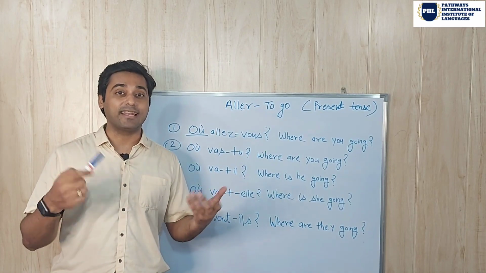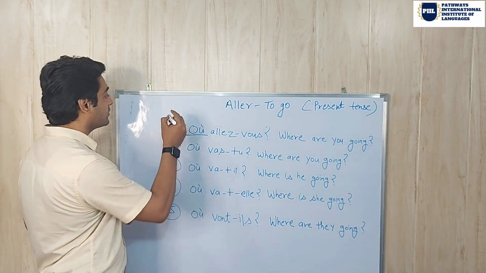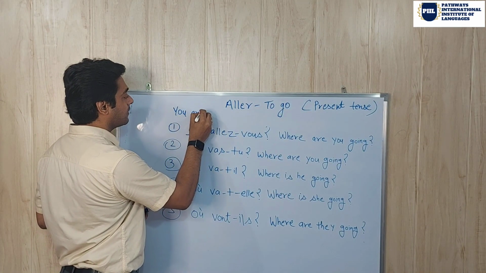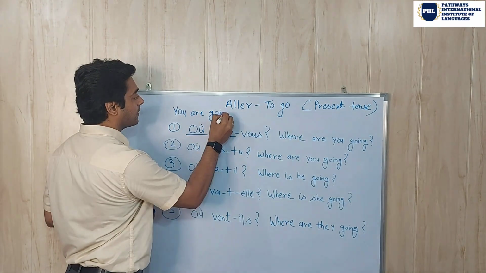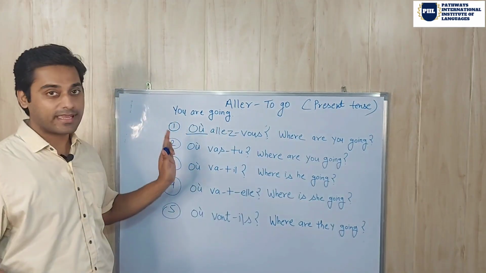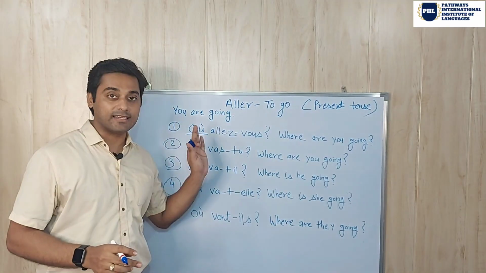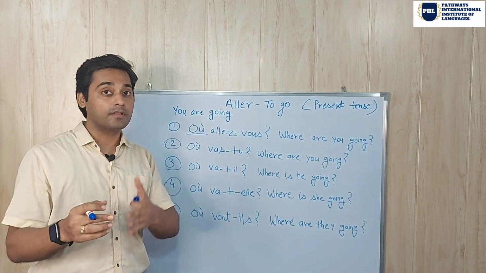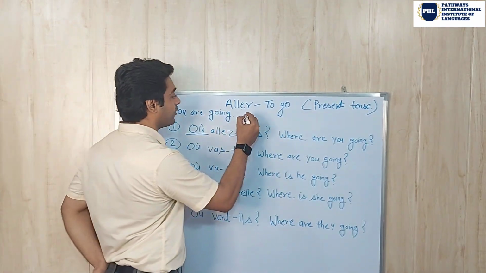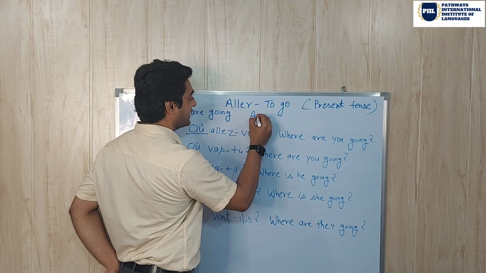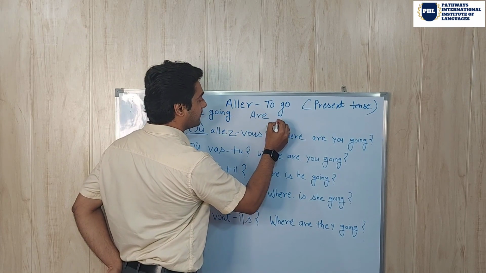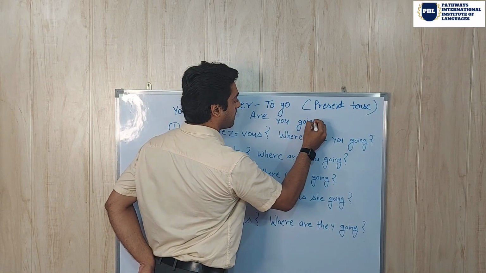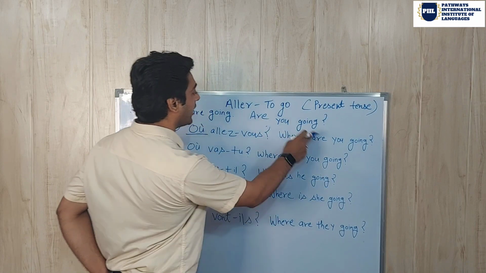For example, let's take an example in English. Take the sentence: you are going. It's a simple sentence. Now if we want to make this sentence in an interrogative form, how do we make it? We can write, are you going? And the question mark.